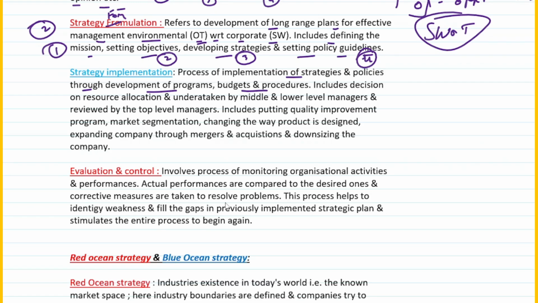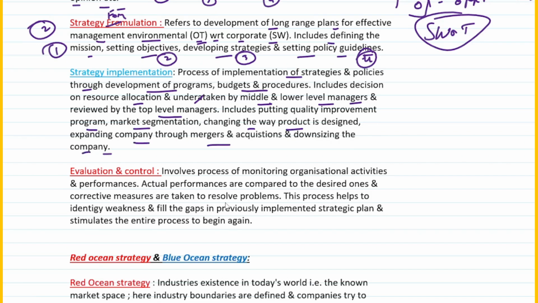It includes decision on resource allocation. So basically it includes what decisions are you taking for resource allocation and undertaken by middle and lower level management. So who undertakes these tasks? It's basically done by middle and lower level managers, and it's basically reviewed by the top level managers. It includes putting quality improvement program, market segmentation, changing the way the product is designed, expanding company through mergers and acquisition, and downsizing the company. Downsizing means reducing the size of the company, right?